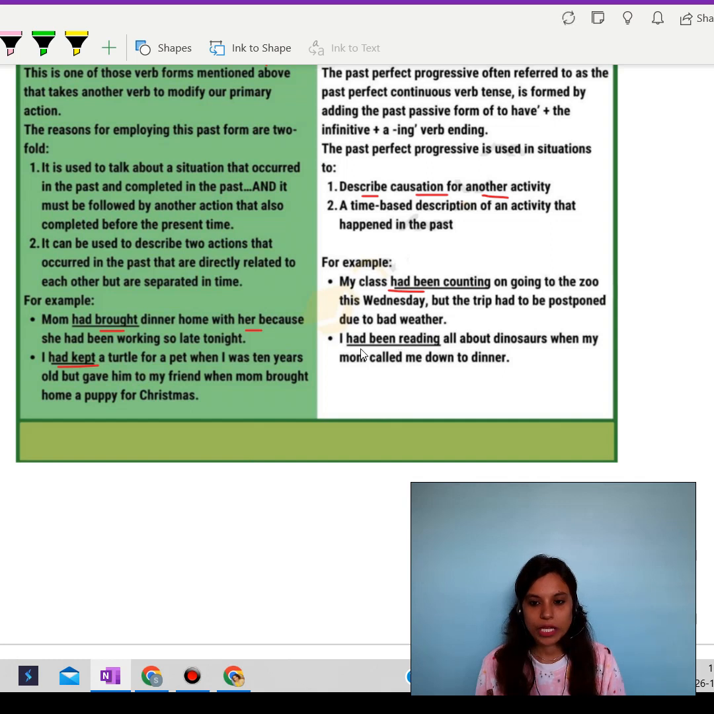Okay, I had been reading all about dinosaurs when my mom called me down to dinner. So I had been reading. So once again, we are using the past perfect form, that is the had, and been reading. So putting it in progressive or continuous tense, we are using been reading, the addition of ing to the verb form.